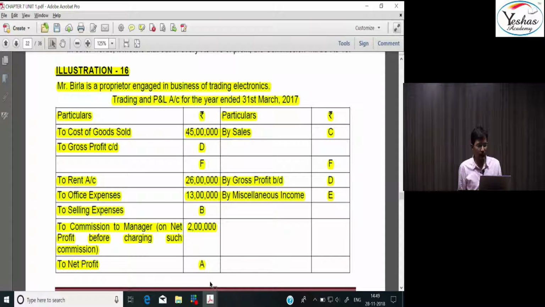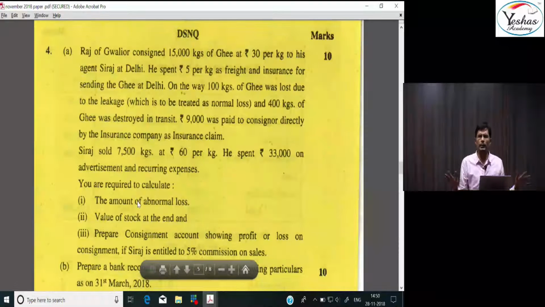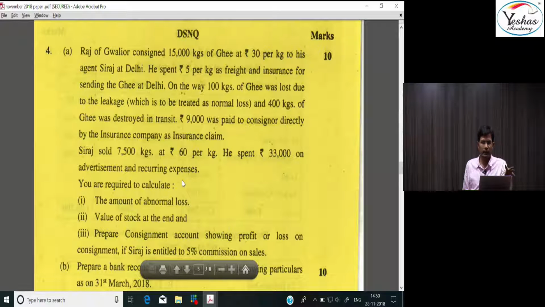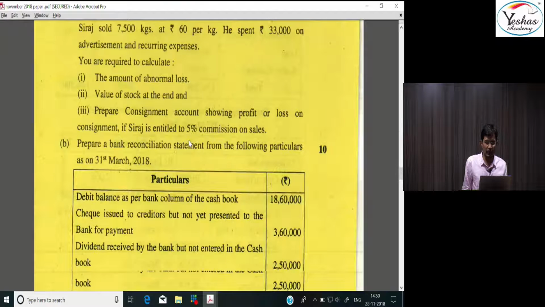So overall, the conclusion which I want to tell again and again is that the paper was 100% covered from the discussions done in the classroom. And I want to talk about this question specifically from consignment. This kind of question was not there in the ICAI study material, where abnormal loss and normal loss both are there. Still, we did one example where we discussed that if there is normal loss as well as abnormal loss, how it has to be dealt, and we did a detailed solution of this. So if you would have read the notes, you would have been able to attend these questions.